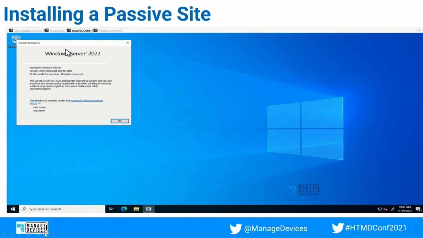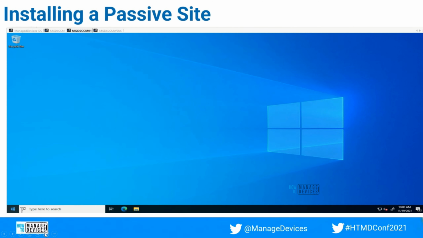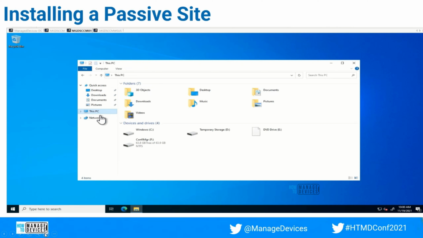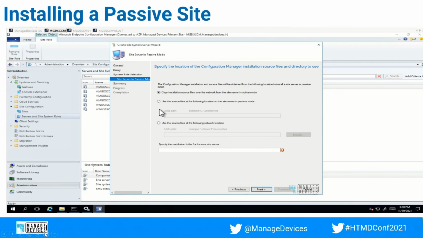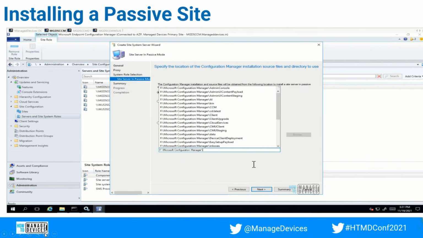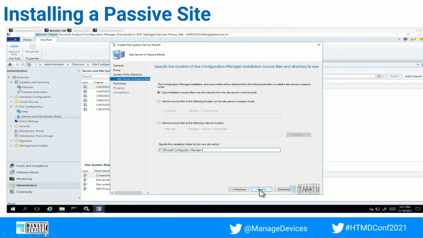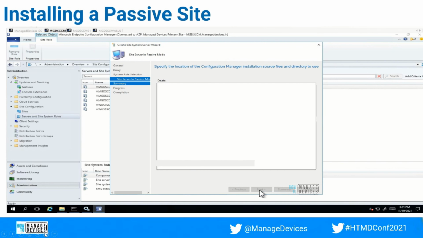Right, so from Config Manager current branch version 2107, server 2022 is supported. So let me just check for the pre-created folder location. So I just copy this folder location and go to the installation folder location. So I provide that location here, and you should provide that slash there, otherwise you will face a lot of issues.